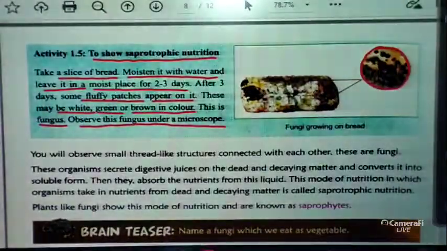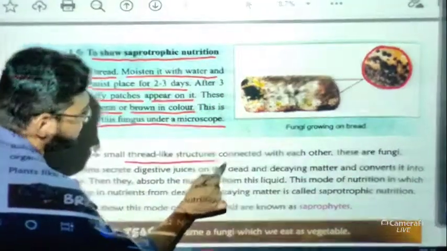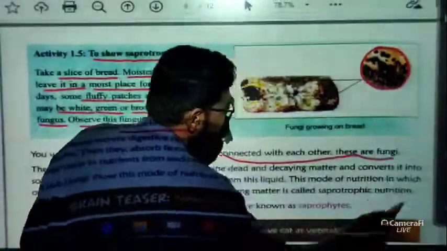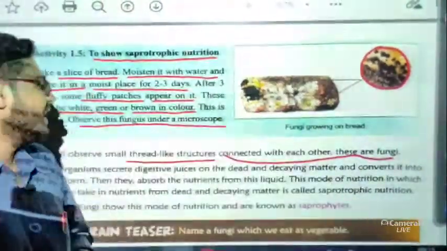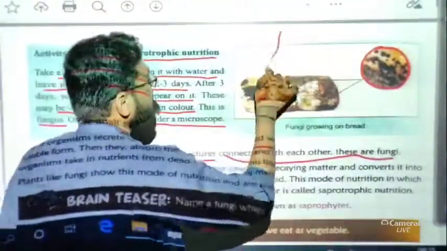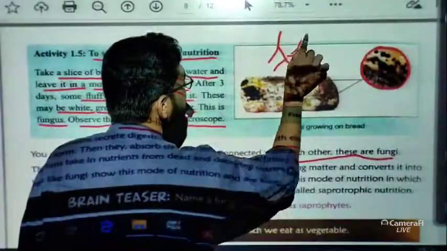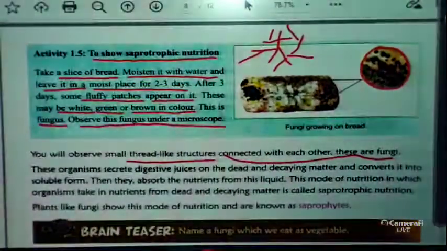You will observe small thread-like structures connected with each other. These are fungi. Thread-like structures means many thread-like structures connected to each other. These we can call fungi.